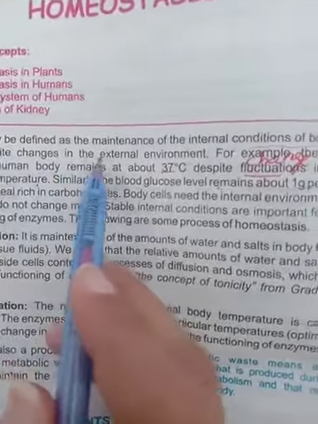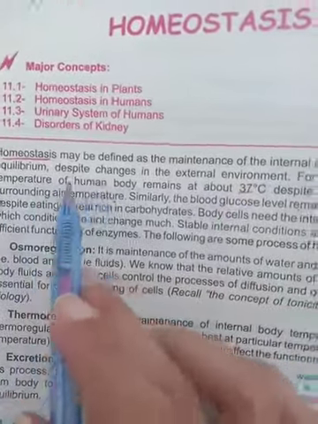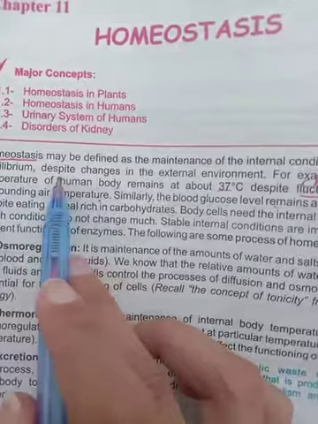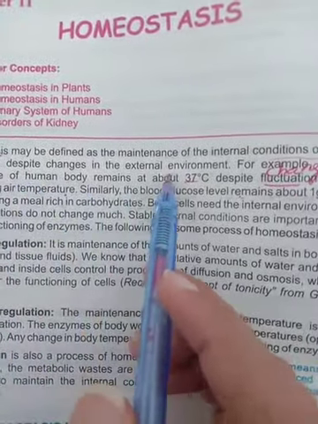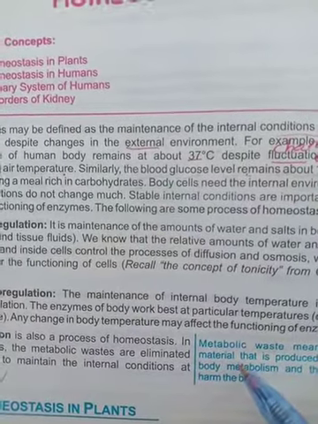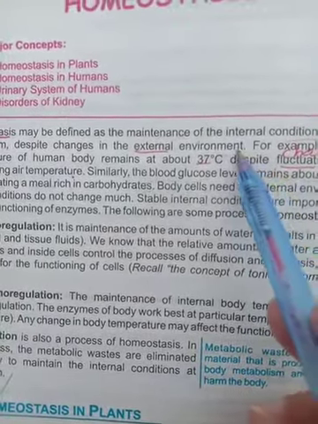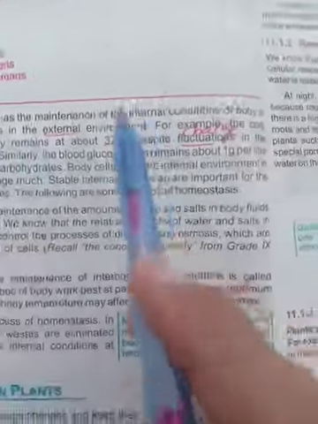Homeostasis may be defined as the maintenance of internal condition of the body at equilibrium. Equilibrium means at an equal position despite change in the external environment. External means outside environment. Whatever the temperature is outside, the temperature of our body will remain the same. That's the definition of homeostasis.